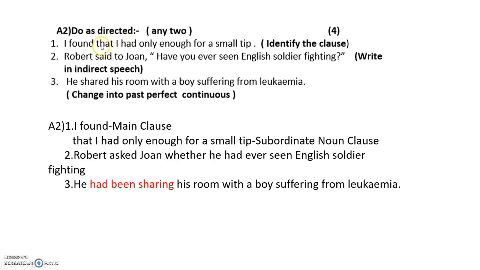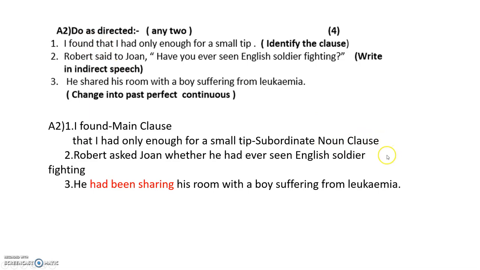So from that subordinating conjunction till the end of where it makes sense is the subordinate clause. So I found will be the main clause. That I had only enough for a small trip will be subordinate. Now, which clause will it be? Now, I found, it answers the question what, isn't it? I found what? I found that I had only enough for a small trip. Yes, it's answering the question what. So when it answers the question what, it is a noun clause.